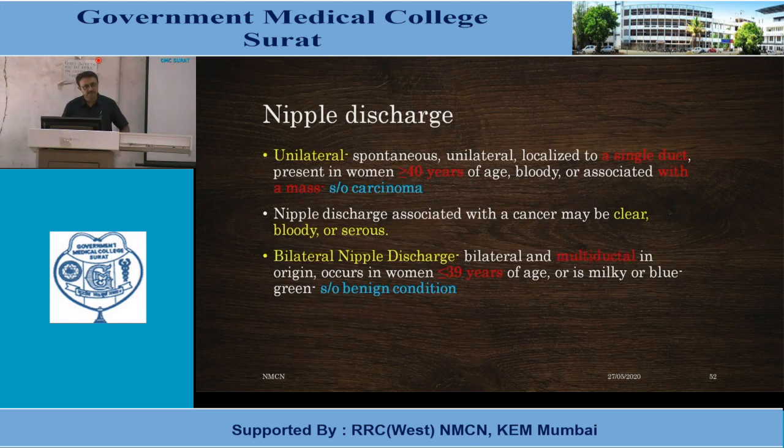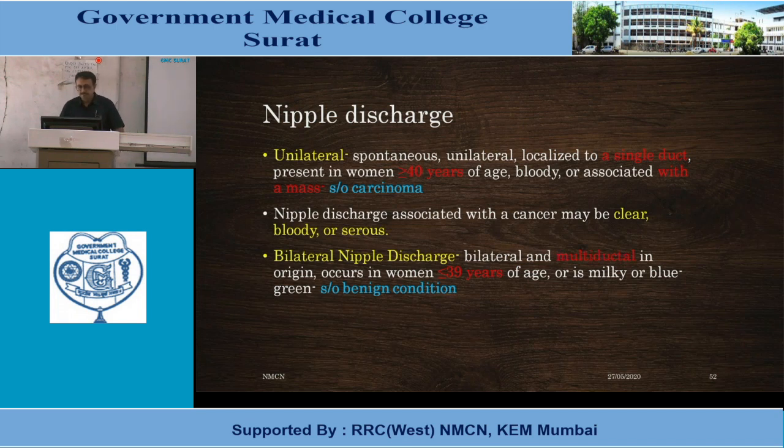So it can be a manifestation of benign disease or of malignant disease. Any type of nipple discharge, clear, bloody or serous, there are always chances of cancer. So if it is spontaneous, unilateral, localized to a single duct, and present in a woman more than 40 years of age, bloody or associated with a mass, probably it is a carcinoma.